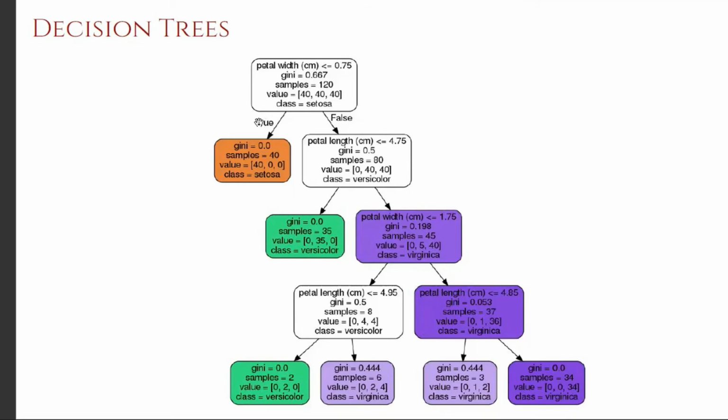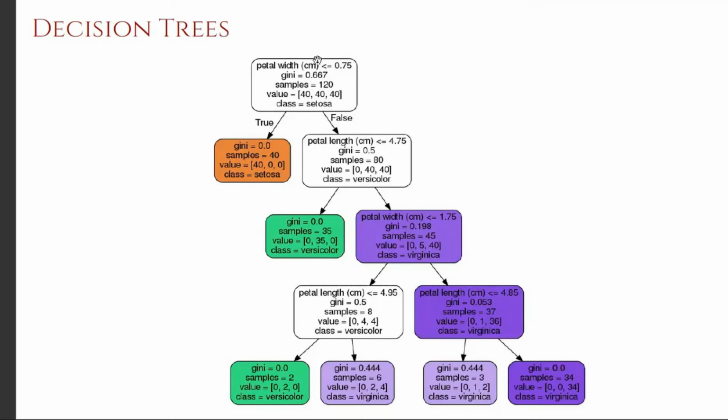If that is true, then the control will navigate to this particular leaf node, and then it will say it is a setosa flower. This decision tree has learned to quickly classify a sample as setosa or not by only analyzing the petal width. If the petal width is less than or equal to 0.75, that sample is definitely a setosa flower. So that is what it has learned.